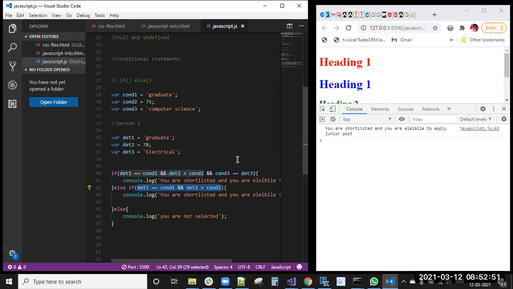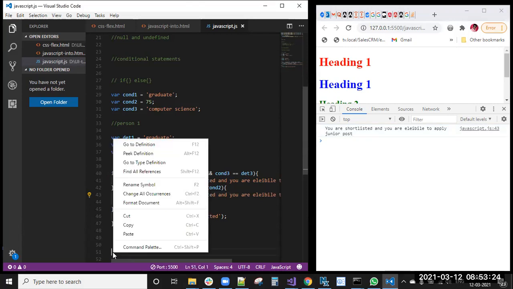Condition one is graduate and condition two is percentage greater than 75. So he is shortlisted. Then we show him the message: you are shortlisted and you are eligible to apply for a junior post. You cannot apply for the senior post because you don't satisfy condition three, that is, you don't have a computer science background. Because of that, you are shortlisted and eligible to apply for a junior post. This is the else if condition.